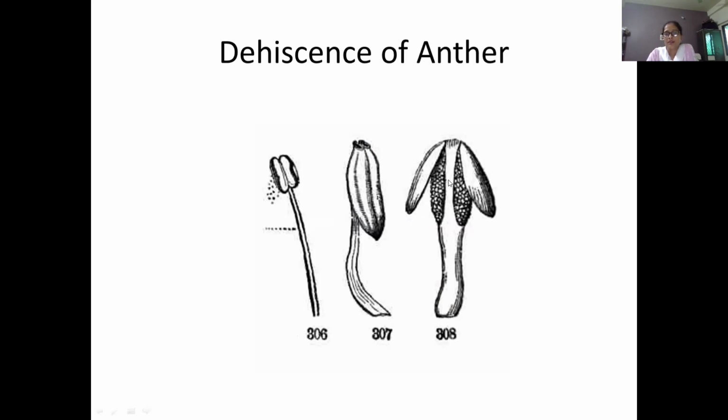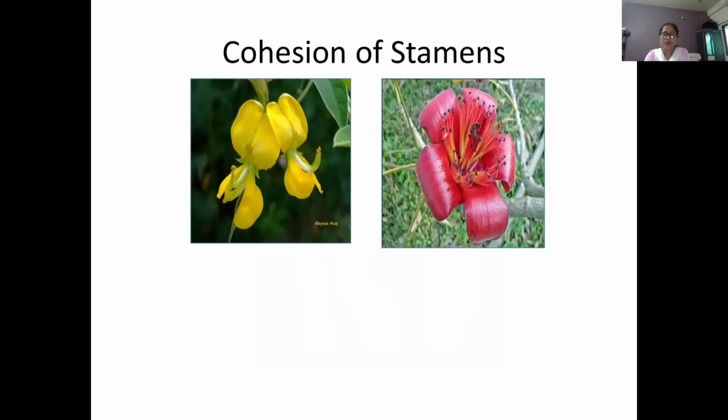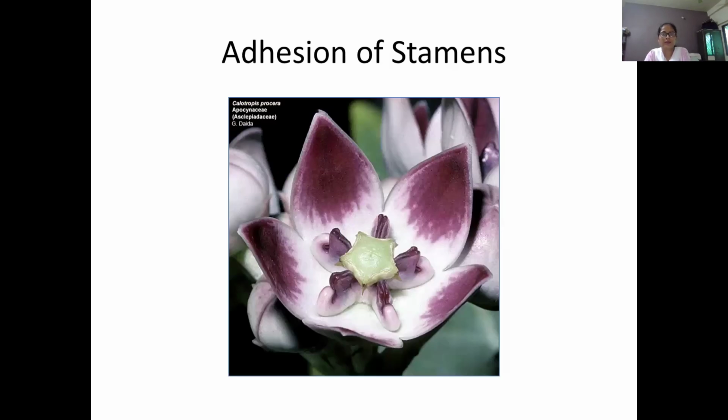After that, in the third diagram, the anther lobe splits like a mushroom, and the pollen grains open. So these are different types of dehiscence, parts, and arrangement of anther. Then cohesion of stamens also shows differences in different flowers.